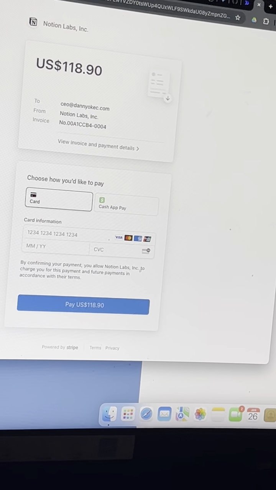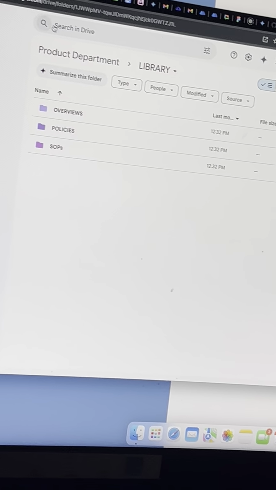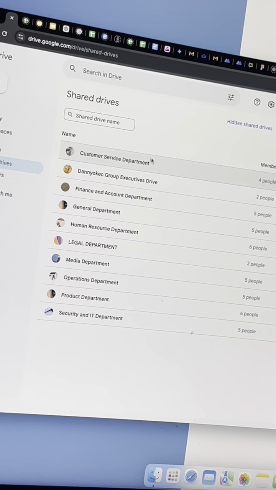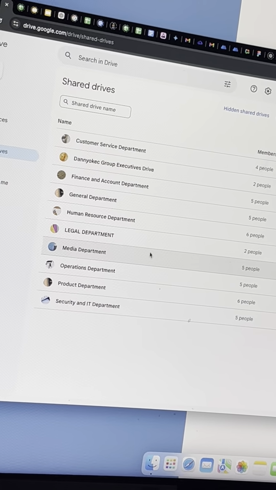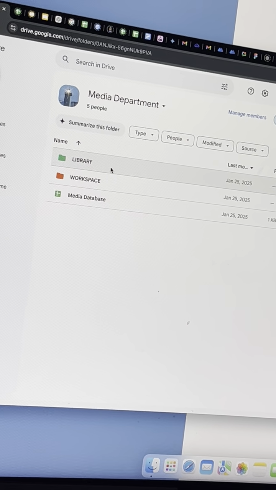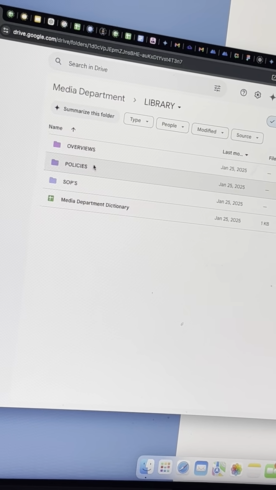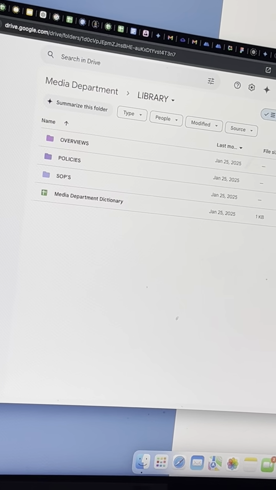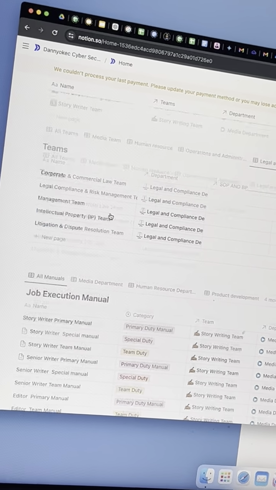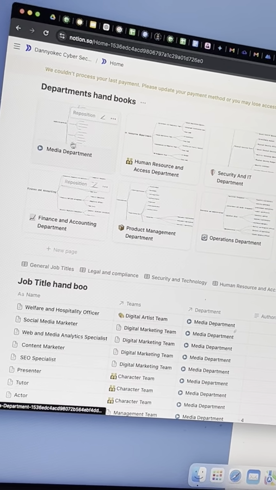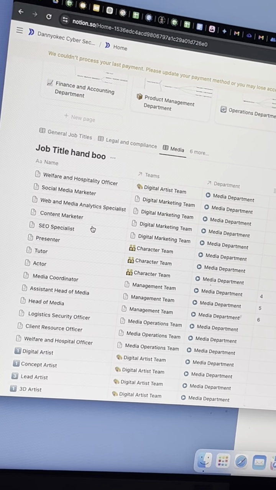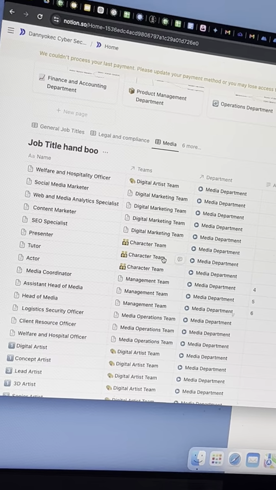So now I want to move it into Google Workspace, which I've been doing. On my Google Workspace, I created shared drives. For instance, now that media department, if I click here, you're going to see 2 folders. One is called a library. This library has all the overview, the policies, the SOPs, which if I take you back over here, it's almost similar, just that for instance, now you knew of the departments and all the overview. These are the job titles. So all the job titles here, these are the teams those job titles belong to.